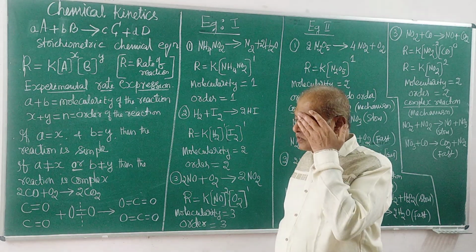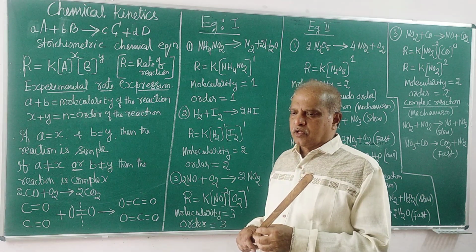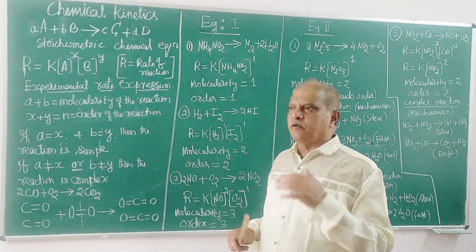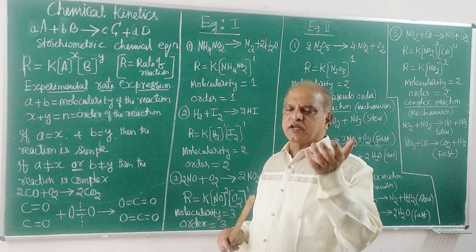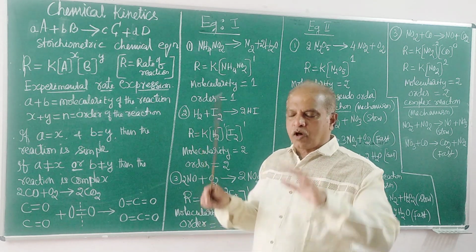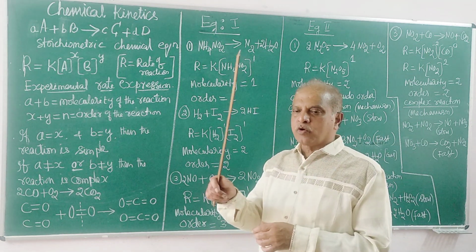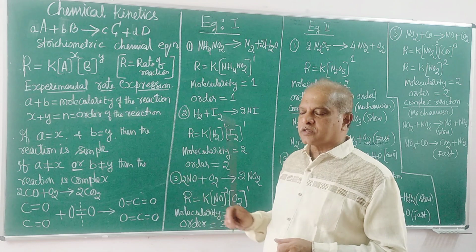Also, any substance, if you make a study with a chemical reaction, is always spread in space. A certain volume is occupied. That is important. Amount by volume is called concentration.